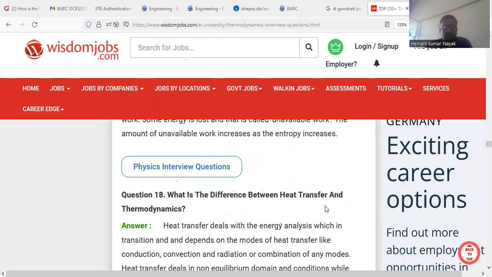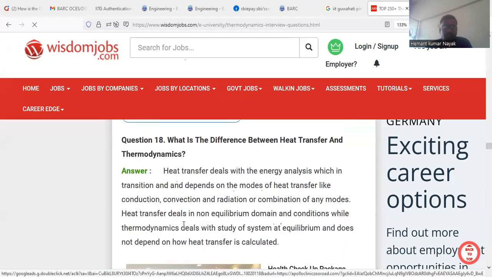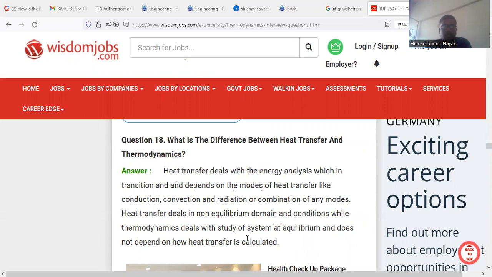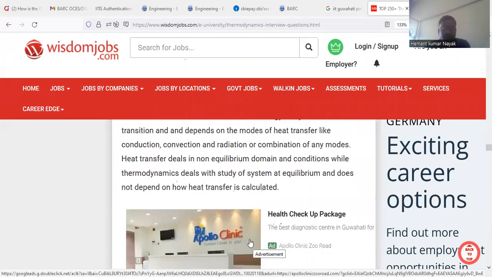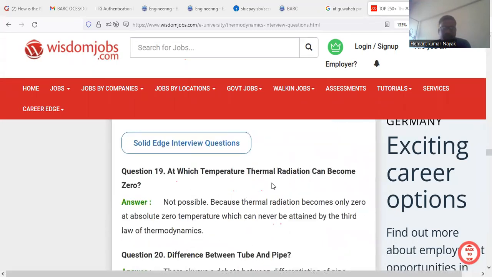What is the difference between heat transfer and thermodynamics? This is also an important question. The answer is heat transfer deals with energy analysis in transition and depends on the modes of heat transfer like conduction, convection, and radiation, or a combination of many modes. Heat transfer deals with non-equilibrium conditions, while thermodynamics deals with the study of systems at equilibrium and does not depend on how heat transfer is calculated. At which temperature can thermal radiation become zero? Not possible, because thermal radiation becomes zero only at absolute zero temperature, which can never be attained by the third law of thermodynamics.